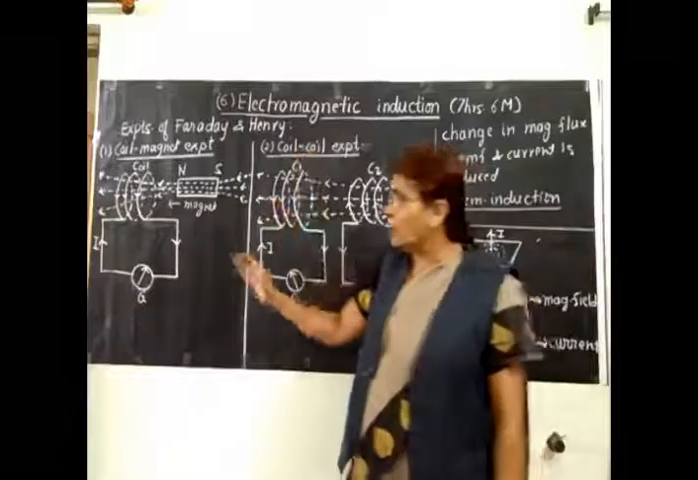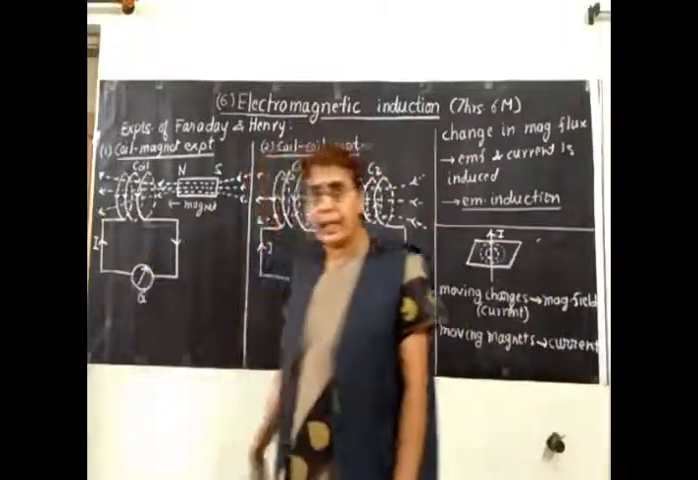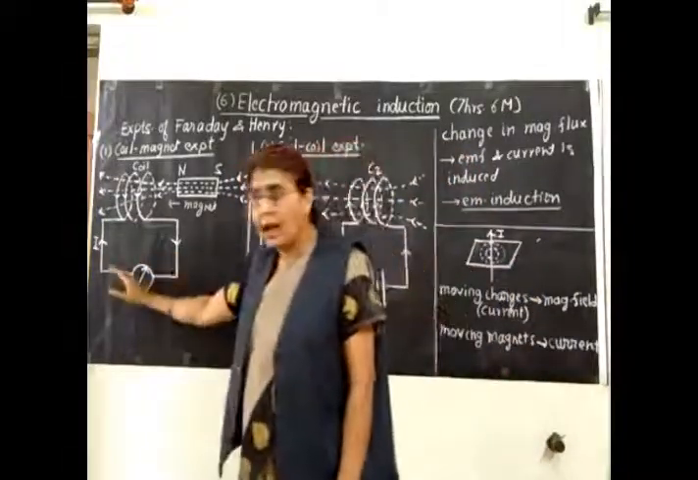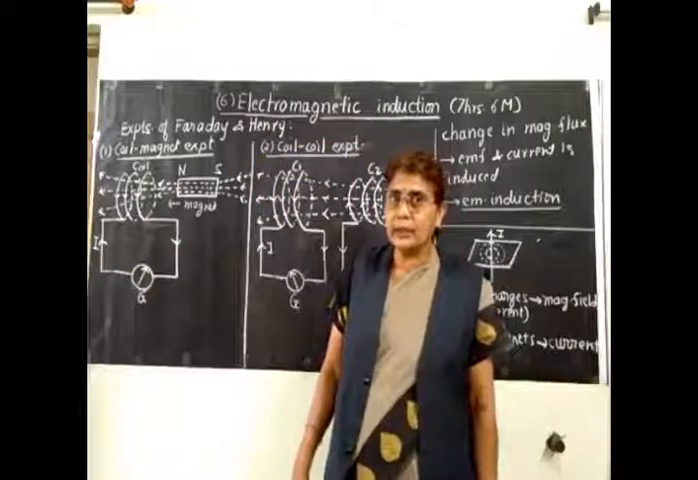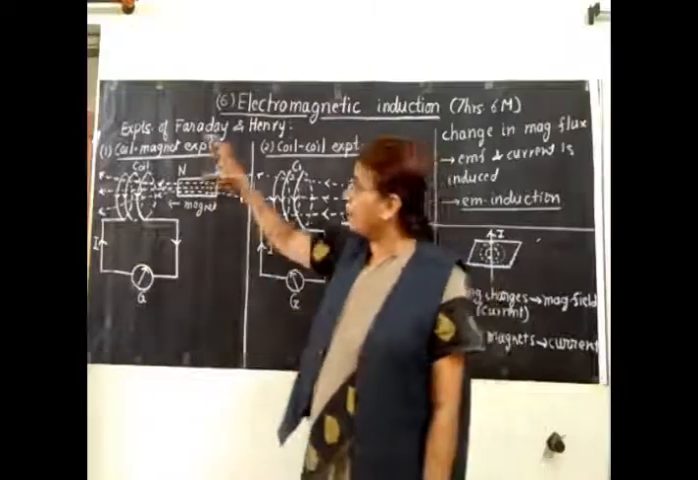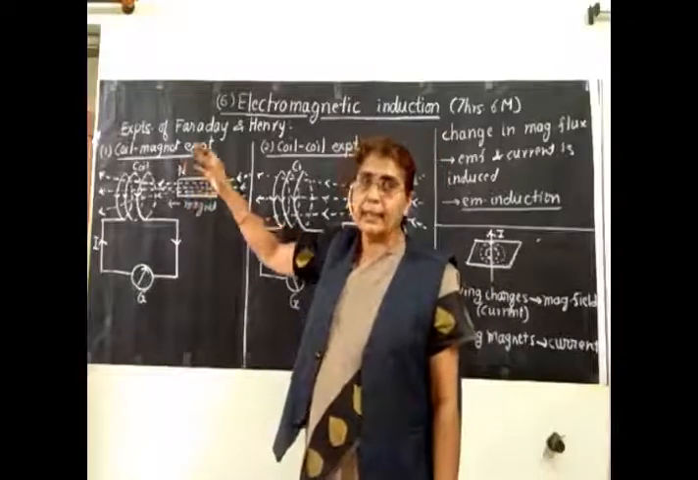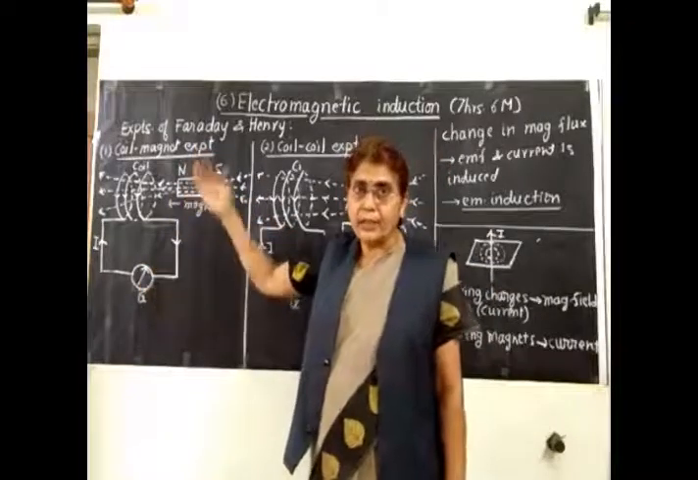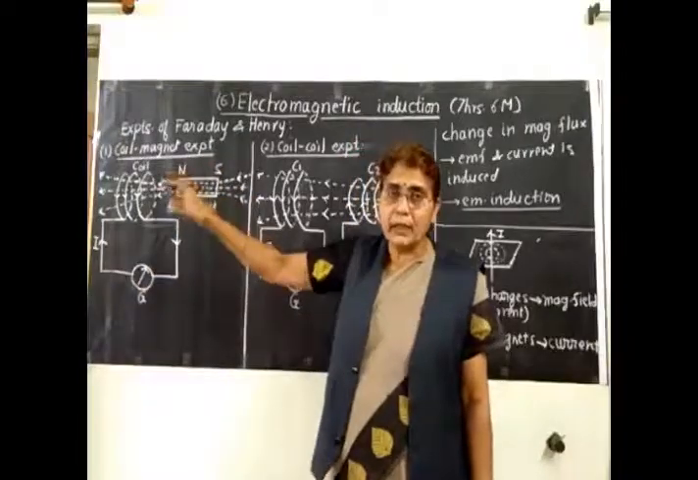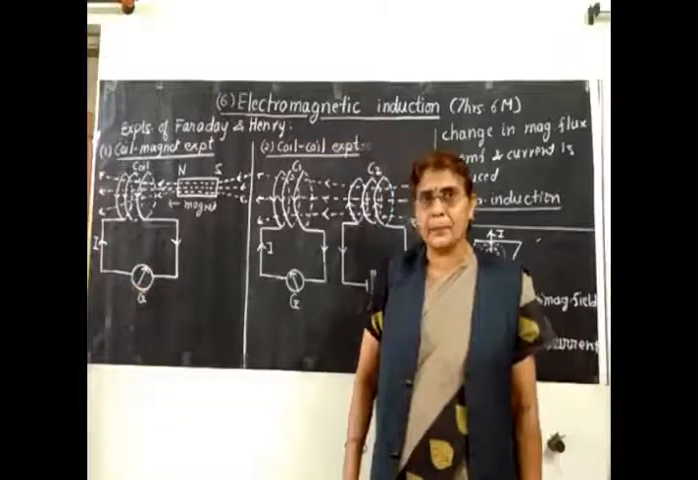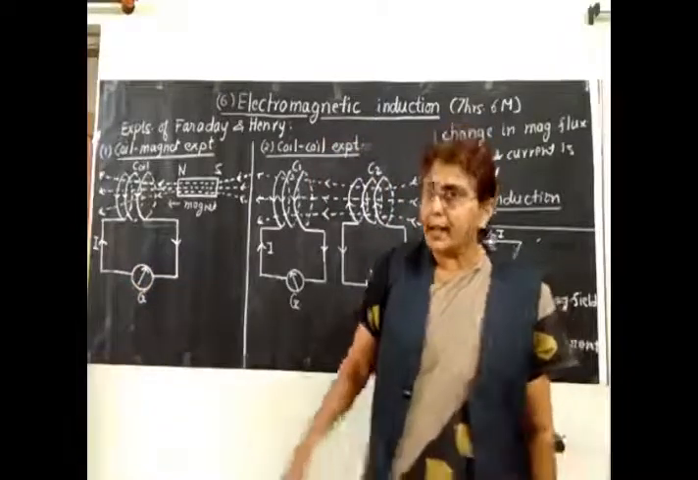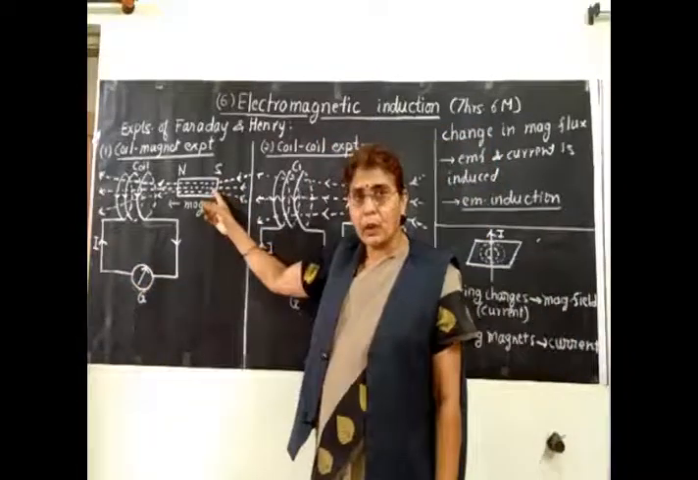And then also you will find that there is a deflection in the galvanometer, but now it is in the opposite direction. The meaning is once again current is induced in the coil, and if the magnet is at rest, then there is no deflection. So if there is motion of the magnet either towards the coil or away from the coil, current is induced in the coil. Then the same experiment can be done with the help of south pole also.